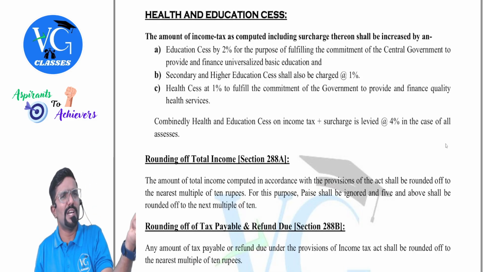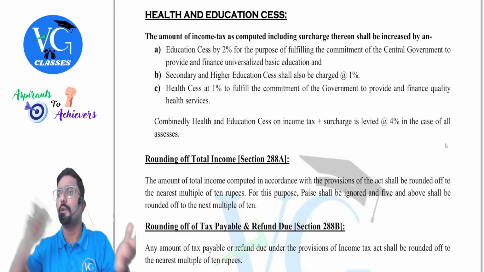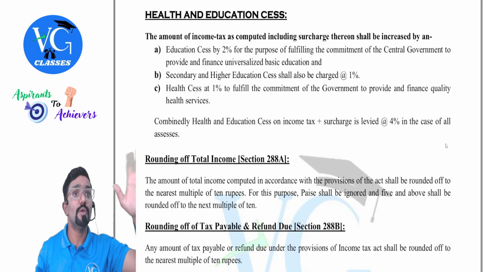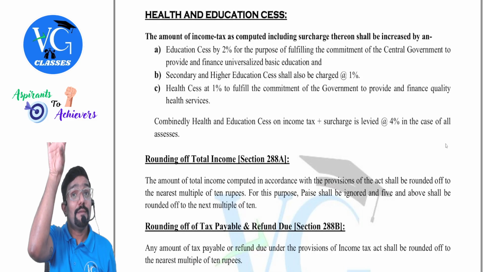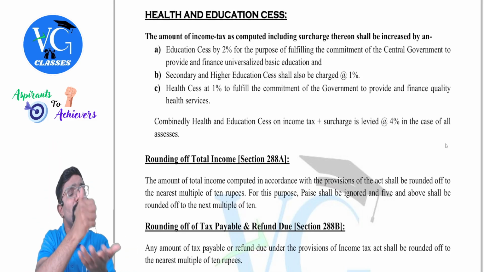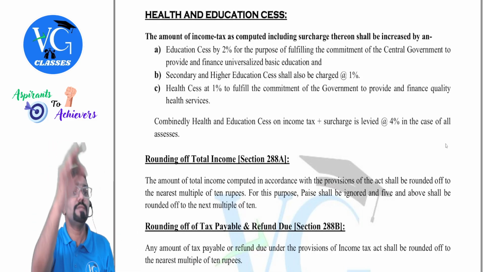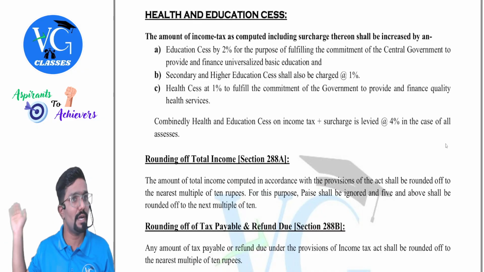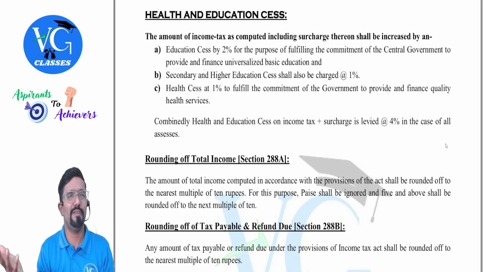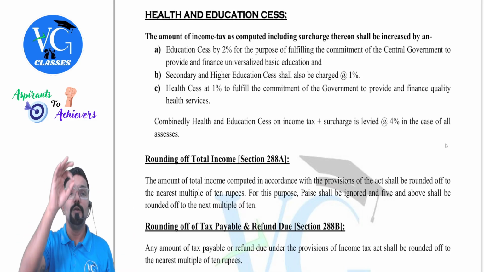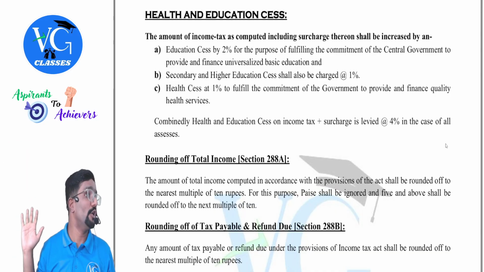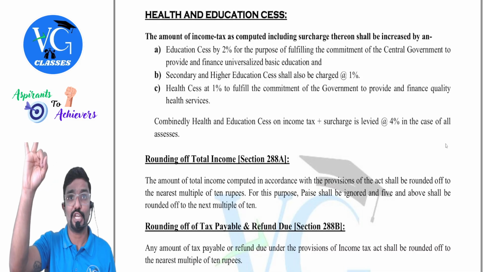Now assume the government has collected education cess totaling, just a random figure, 100 crore. Can they use it for road development or any schemes? No, they have to use it for education purposes in the government schools. Whereas, sir, whatever income tax surcharge they are collecting, for what purpose can they use it? Any purpose, that is for public welfare. Any purpose in the sense they cannot loot it. Okay, they may do it whether we tell or not, but can they do it legally? No. It can be used for any schemes of the government. What? Income tax and surcharge.